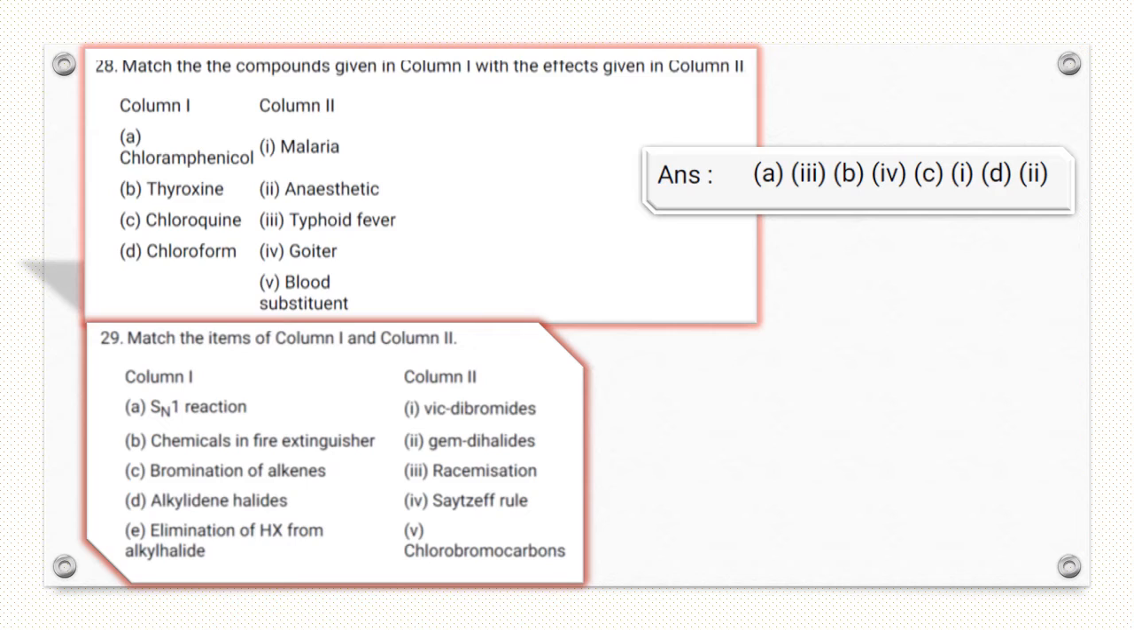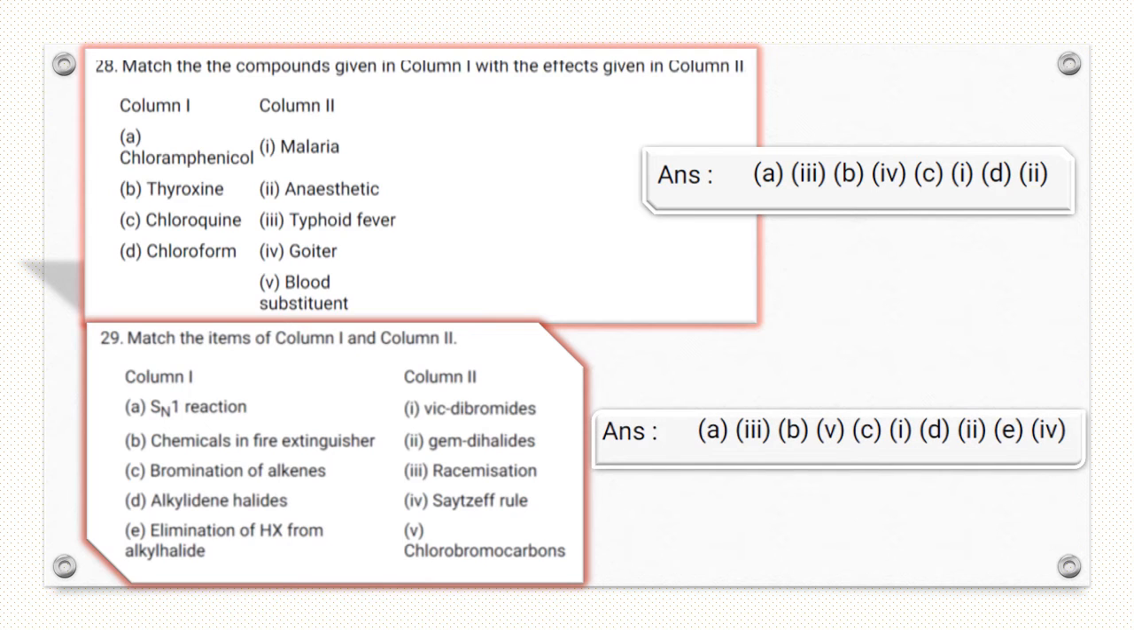29. Match the following. SN1 reaction. In SN1 reaction, racemization occurs. So A is third. Chemical in fire extinguisher, chlorobromocarbons. Fifth option. Bromination of alkene gives vicinal dibromide, and alkylidene halides is gem dihalide. Elimination of HX from alkyl halide according to Saytzeff rule. This is the correct matching.